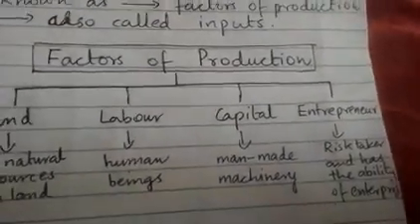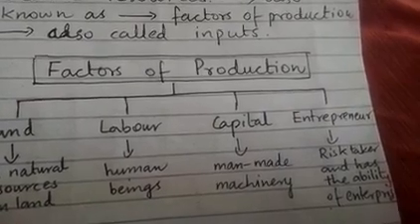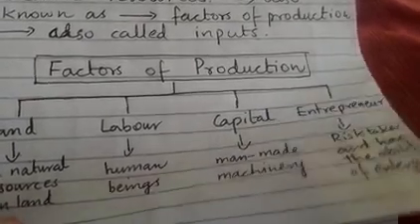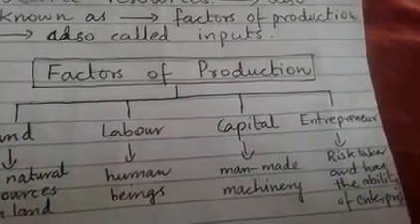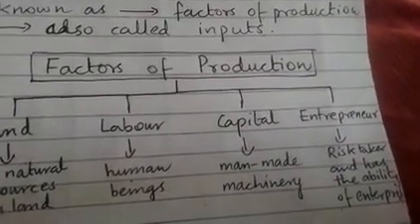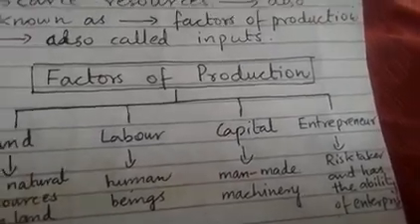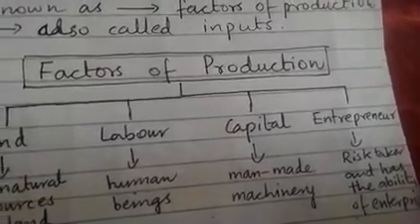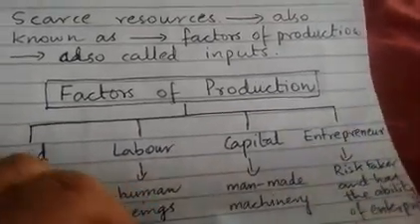Then we have capital. Capital in economics means the man-made machinery, the machinery which is made by man in order to produce goods so that it can satisfy the needs and wants of the people. The man-made machinery is known as capital, but if we add the word financial with it, if you say financial capital, it will become money. So only capital in economics means man-made machinery.